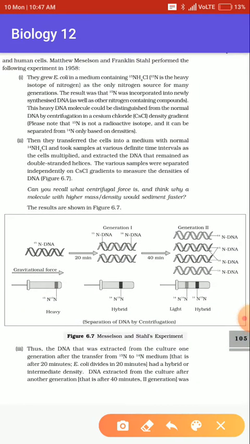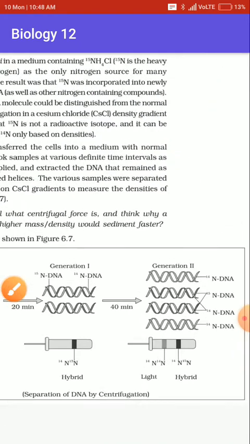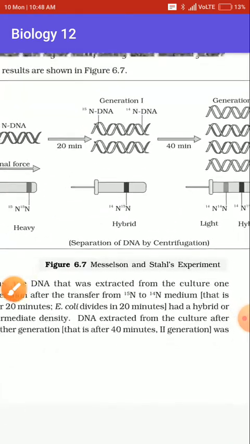Okay, now they did the centrifugation process. When they centrifuged for 20 minutes, they found that the first generation Escherichia coli bacteria's DNA produced a different type of DNA.